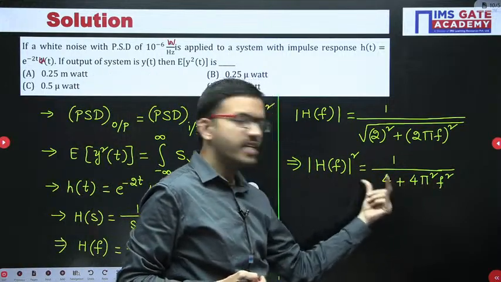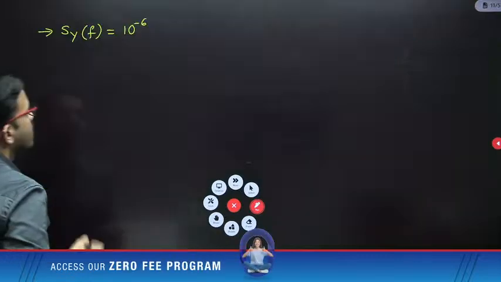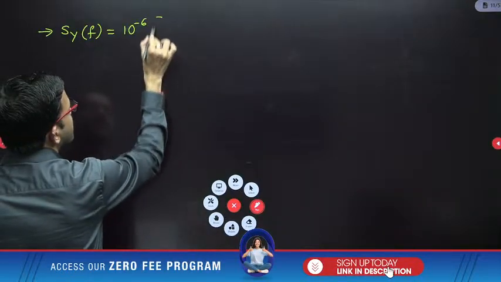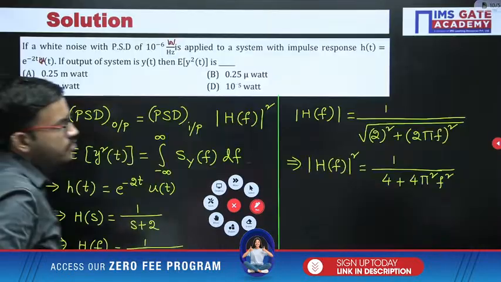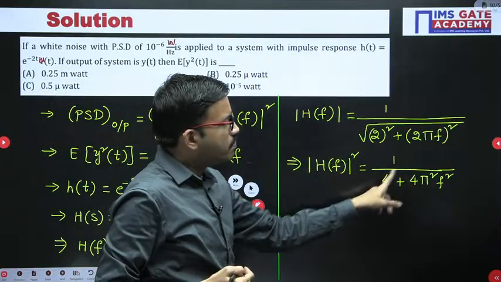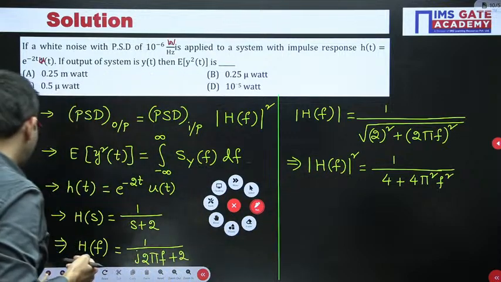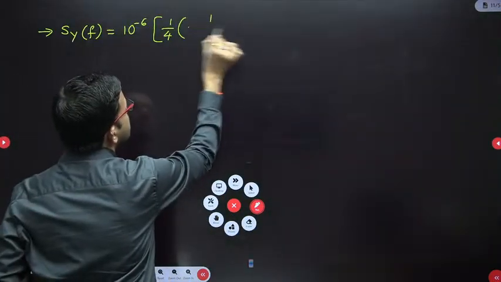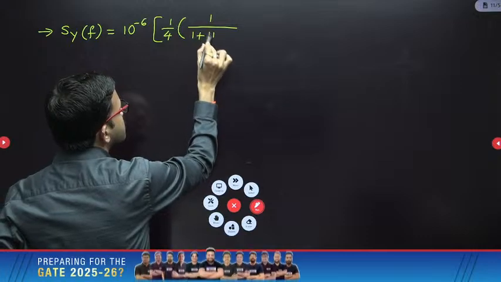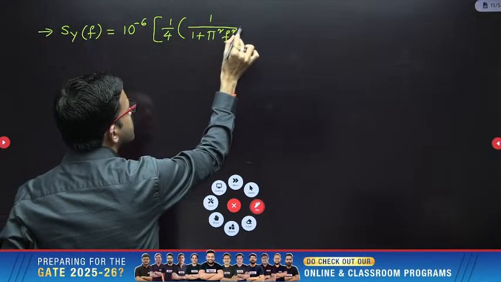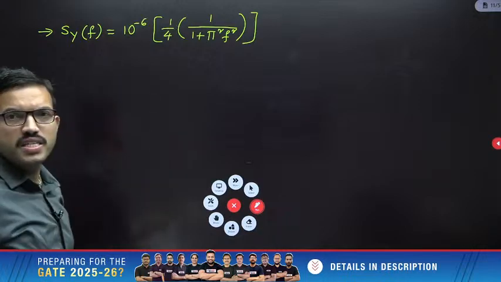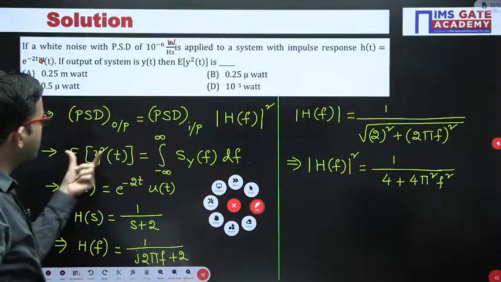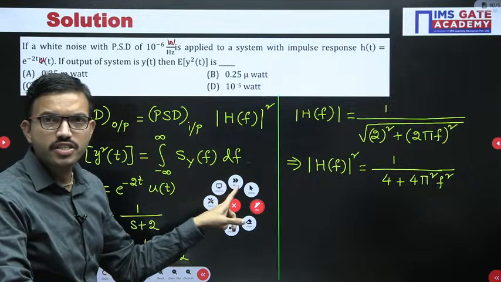In the denominator you can take 4 as common, so 1 by 4 into 1 divided by 1 plus pi square f square. Okay, so this is the output power spectral density. Now we have to find the power, that is nothing but the integration.